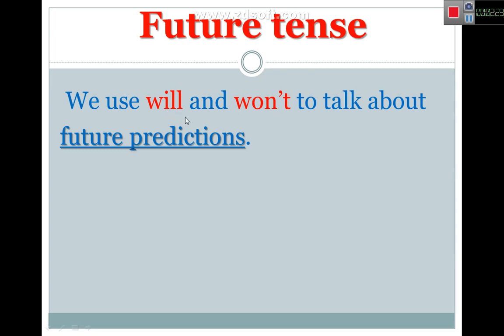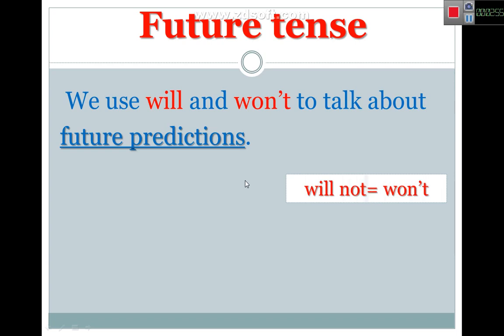Just like I will read a book in the evening, it means you want to read a book later, not now. Or when we say the weather will be hotter tomorrow, it means we talk about tomorrow, not now, not today. Or when you say I won't come to the park tomorrow, that's negative, okay? So we use will and won't to talk about future predictions. Future means later, not now.